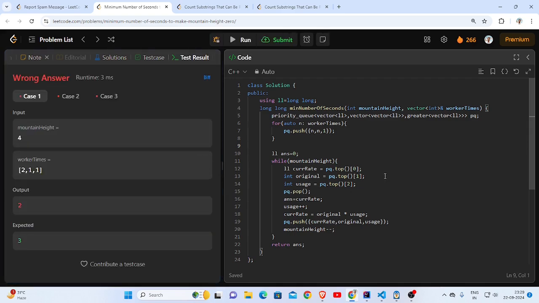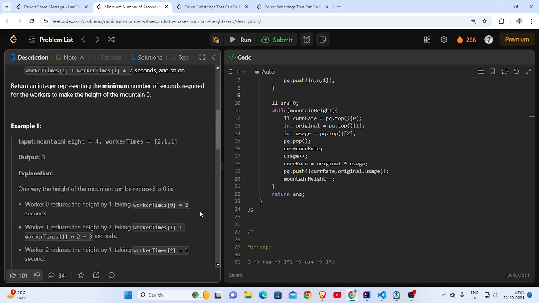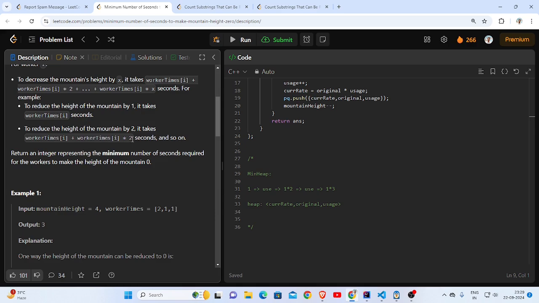Okay, there's something wrong. Oh, my bad. Current rate needs to be accumulated, right? Because the new rate will be addition.